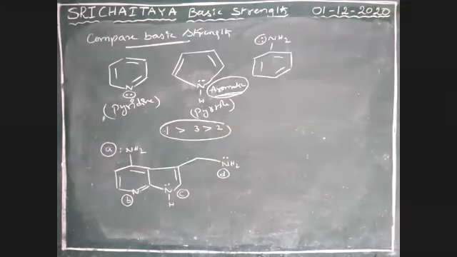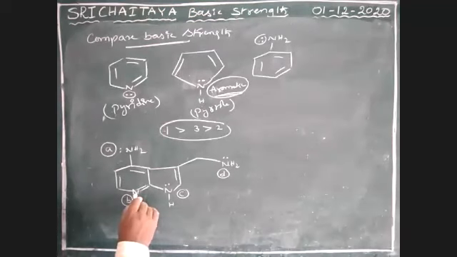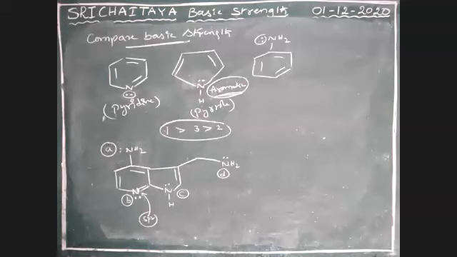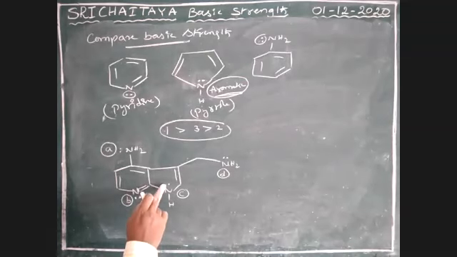Confirm. Yes, correct. Wrong, Pawan. Because see here, this nitrogen is sp2 hybridized, boys. This is in lone pair.